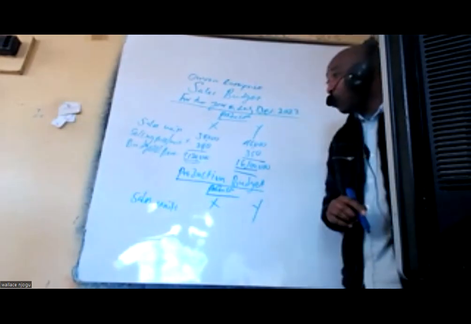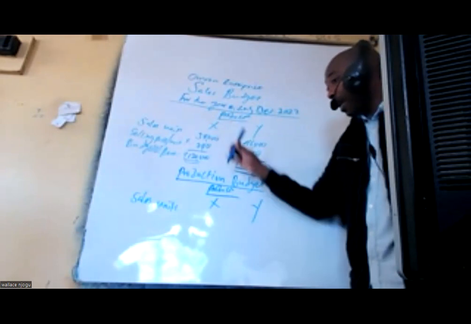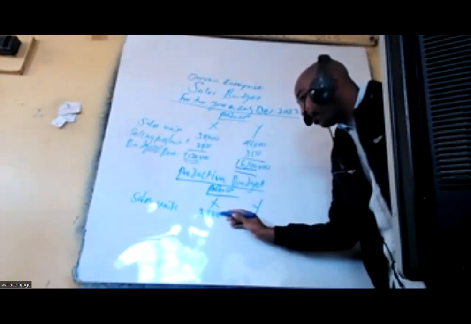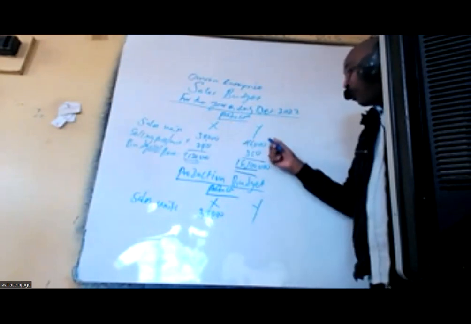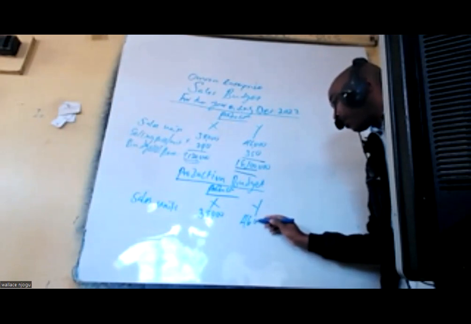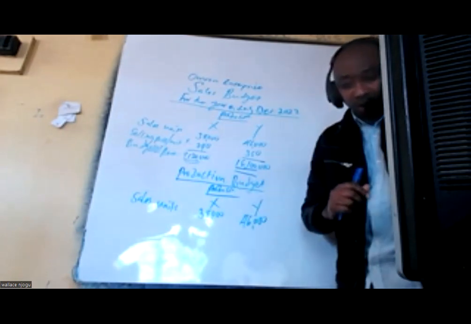Tunataka kuuza how many units? For X, we want to sell 38,000. Kwa hivyo hapa nikuje niseme 38,000. For Y, we want to make a sale of 46,000. Kwa hivyo hizo lazima zikuwe produced ndio tuweze kuziuza.